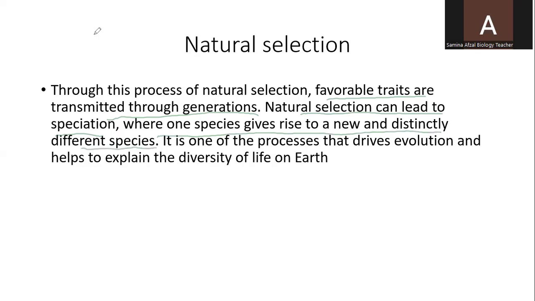If one species is surviving, and it crossbreeds with the native species, then in that case, a new species can originate. So this is one of the processes that drives evolution and helps to explain the diversity of life on Earth. So this is the best way to originate the variations on Earth.